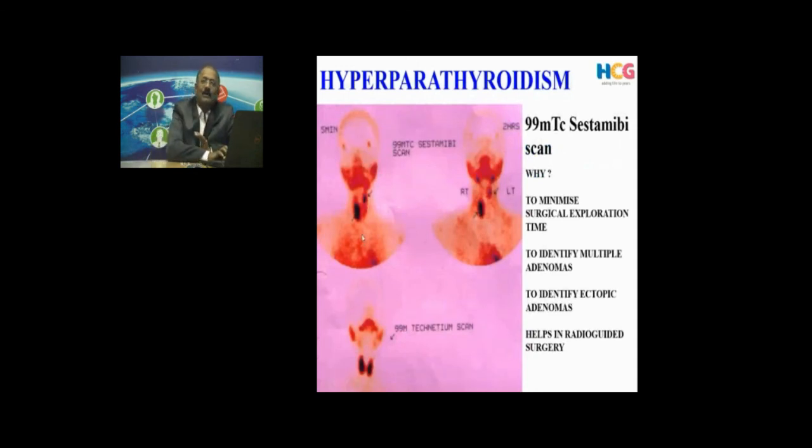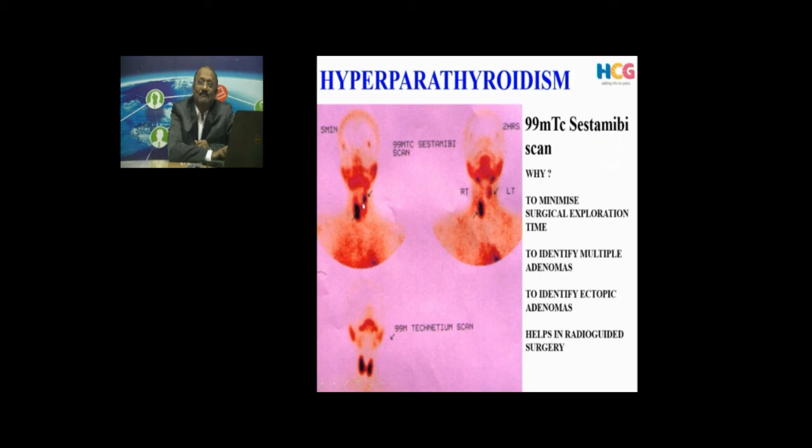You can see on the top left, there are two foci here. One was palpable. You could have done surgery and finished it off, but the patient wouldn't have responded to the surgery because this one is non-palpable. This is also showing more uptake. So if you had done surgery only for this, your surgery would have been incomplete. The surgery would have been a failure.